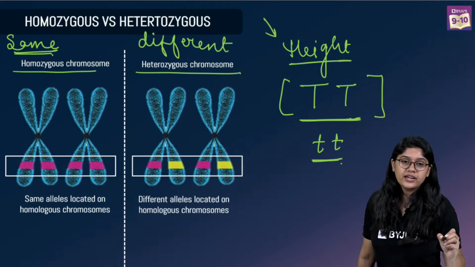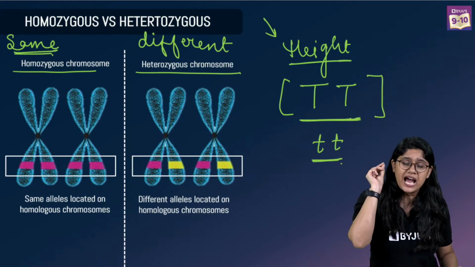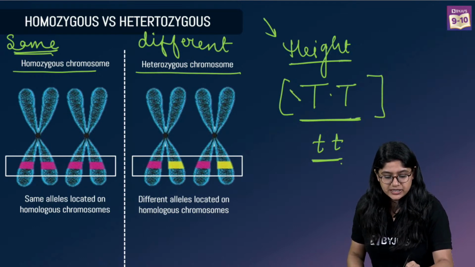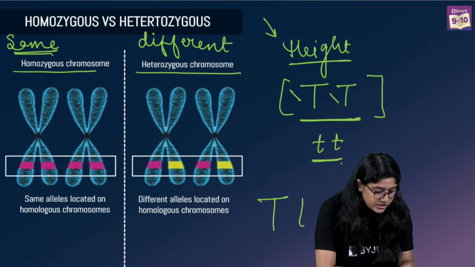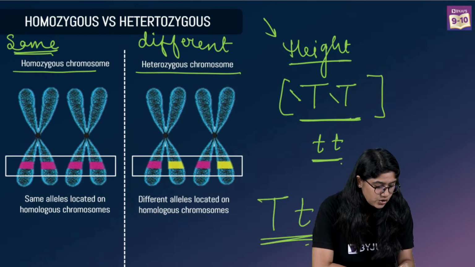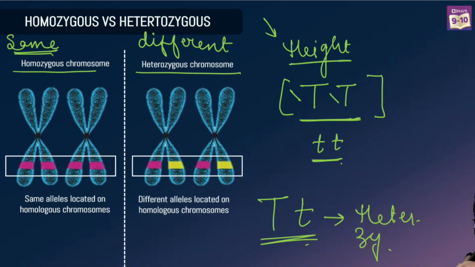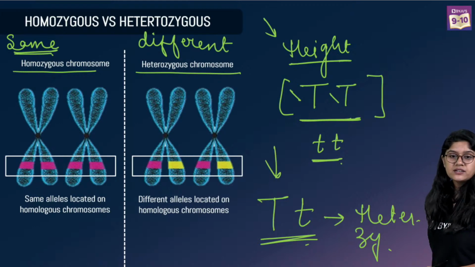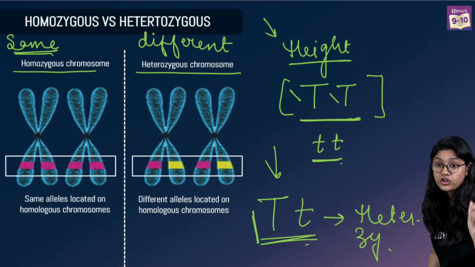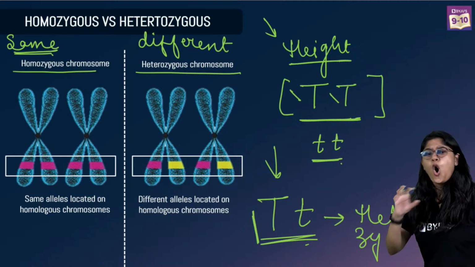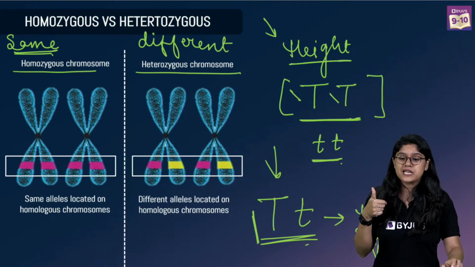Okay, so height is clear, right? Homozygous means similar. Homozygous chromosome will have the same allele, like capital T and capital T. The opposite is heterozygous, that will have capital T and small t. Can you see over here? This is called heterozygous. Capital T and the small t. They are different, right? Both the alleles are different. That is heterozygous. Homo means same. Hetero means different. Clear? Quick thumbs up.